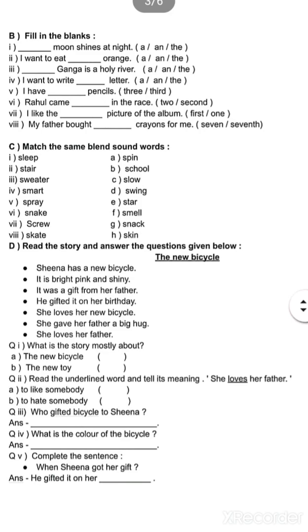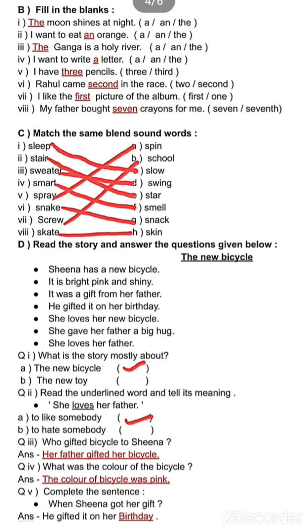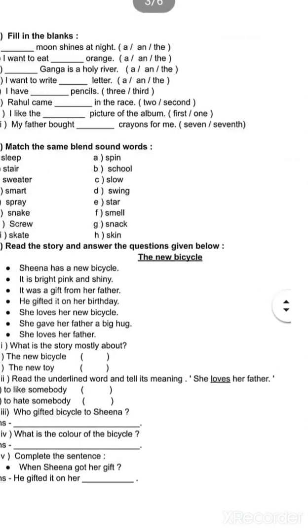Ganga is the only river, so we will put the here. It is a special noun, a proper noun, so we will put the before it. So the Ganga is a holy river.